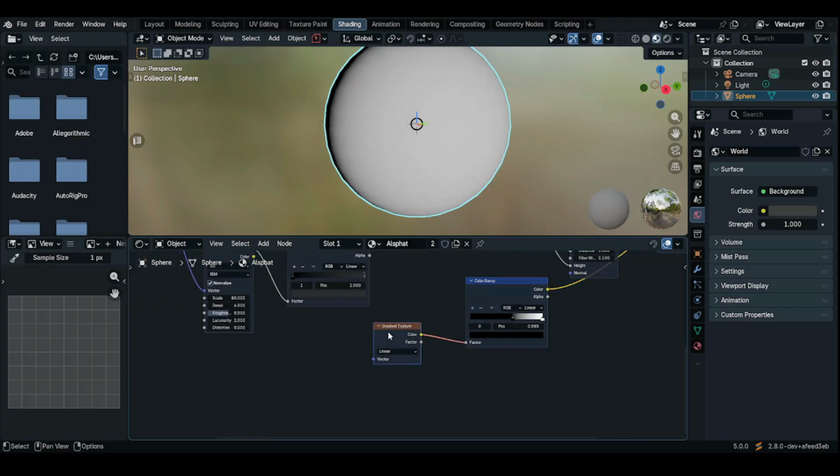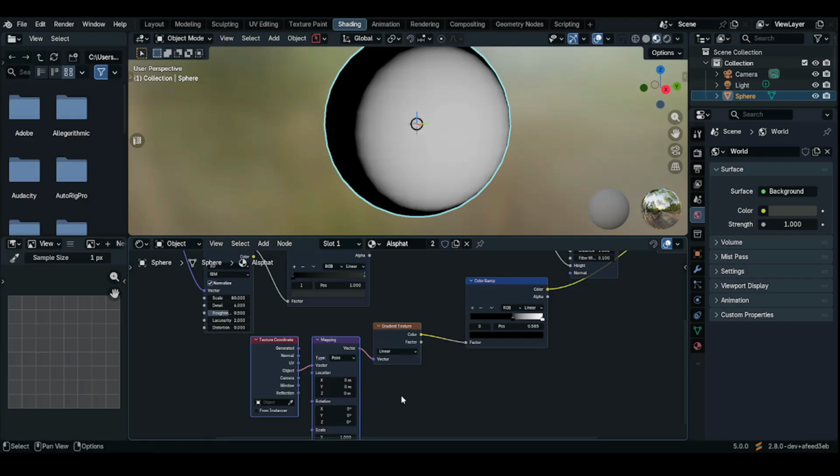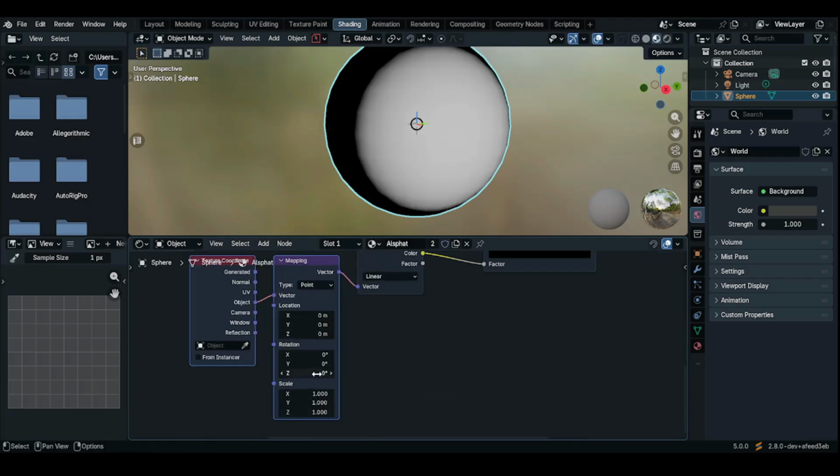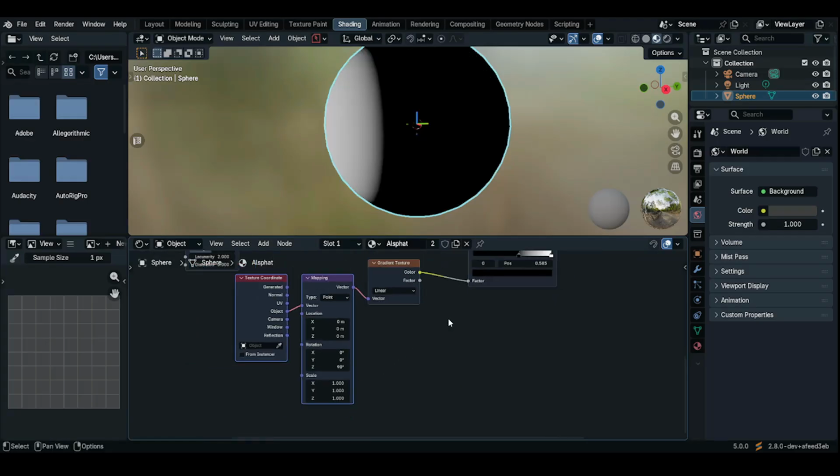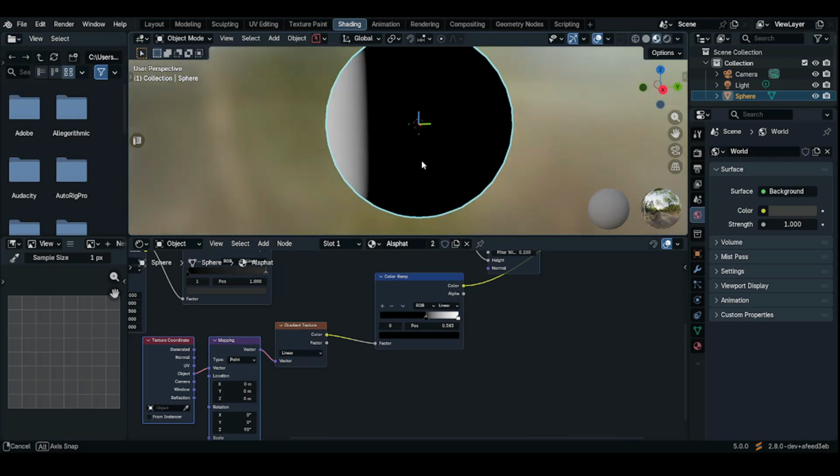Nice. Move this one here. Okay. Now select the gradient texture. Press Ctrl T to add a texture coordinate. Like before, connect the object to the vector. And then change the Z rotation to 90. Alright.